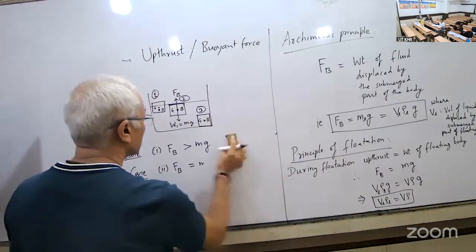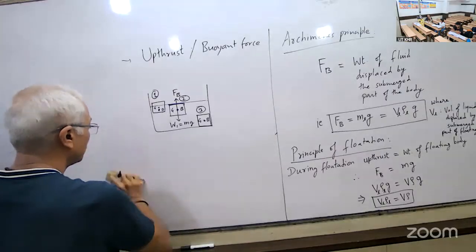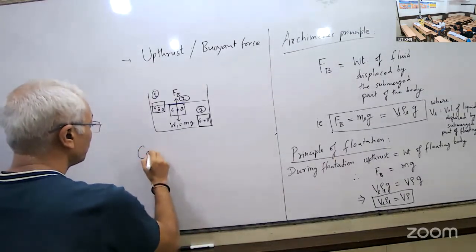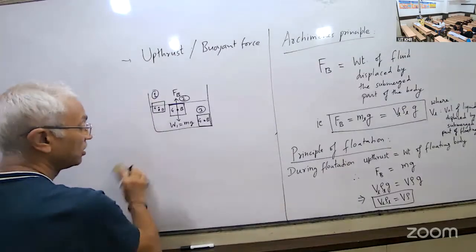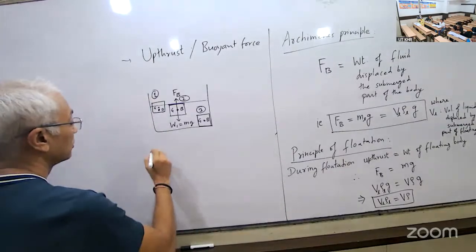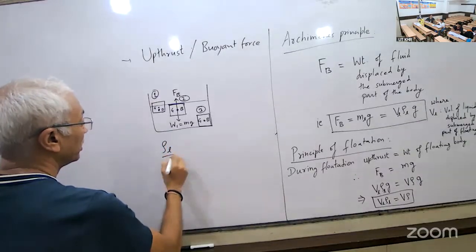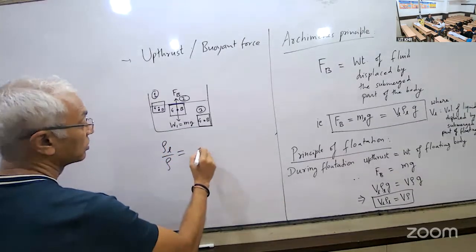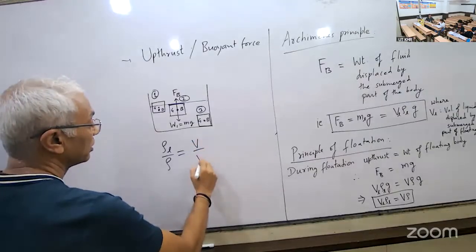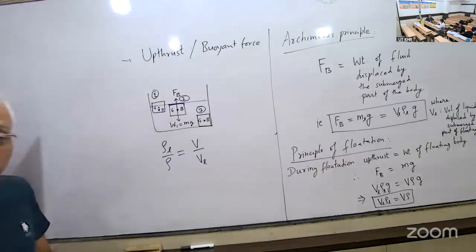Let's not do this. This is actually making the calculations a little confusing. So in the ratio, let's start with this. So what is this now? So you have rho L by rho. This is equal to what? V by VL. Yeah. ठीक है?